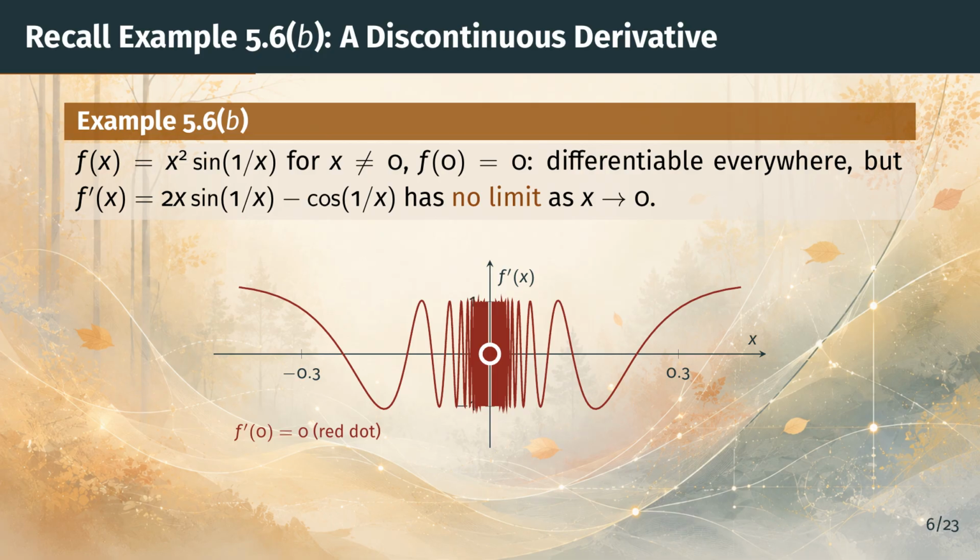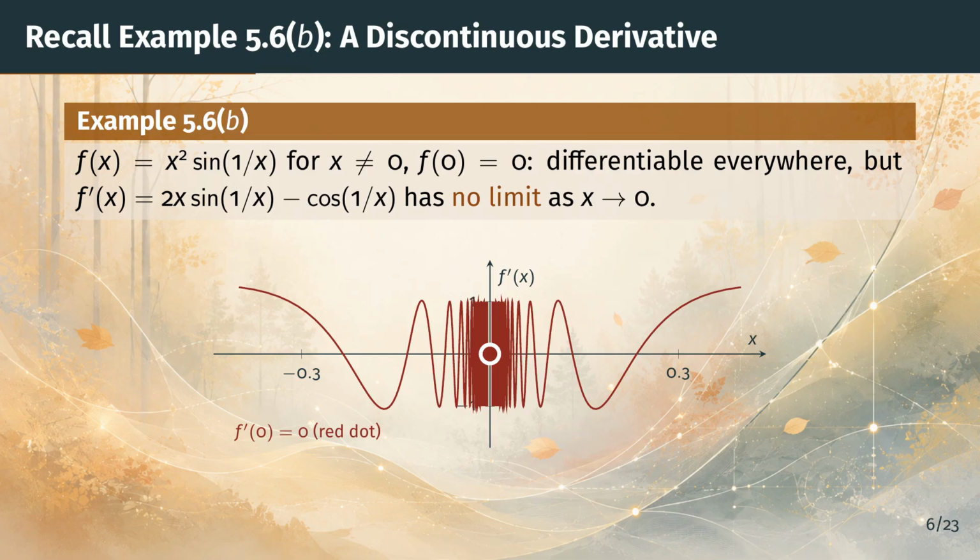The picture shows the graph of the derivative in red. Away from 0, it is a nice smooth curve, but as x approaches 0, the cosine term makes the derivative oscillate between values near -1 and +1, faster and faster without ever settling down.